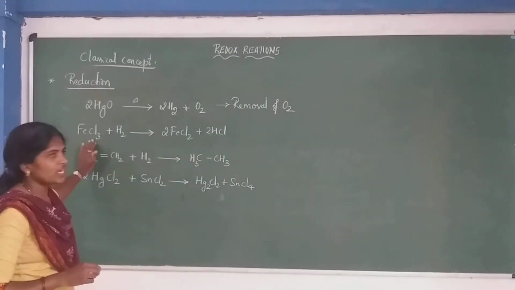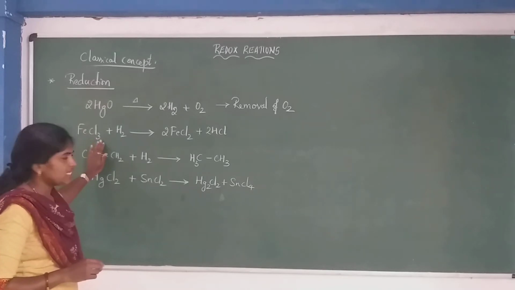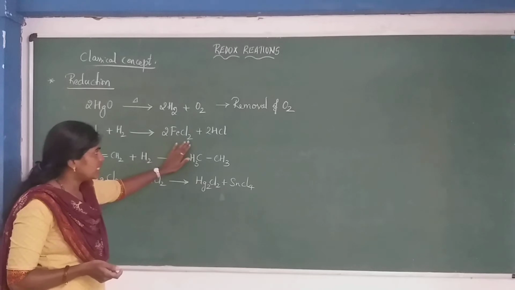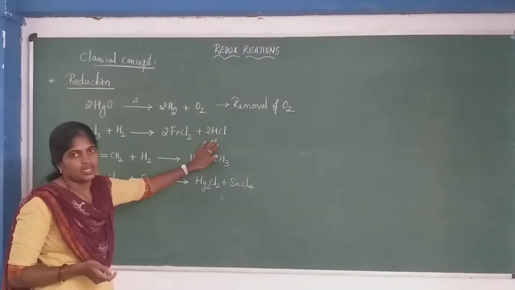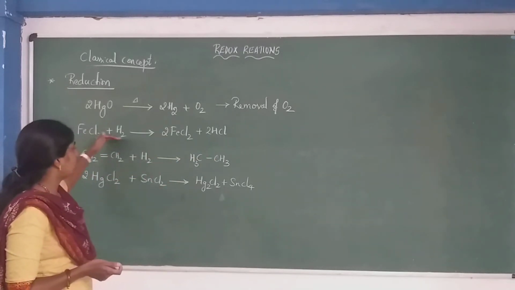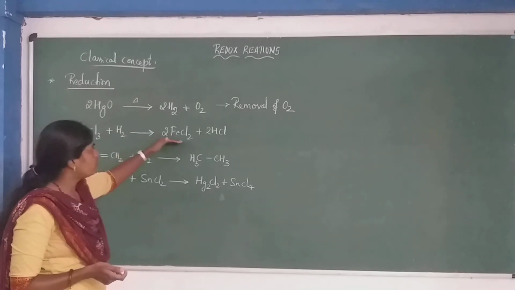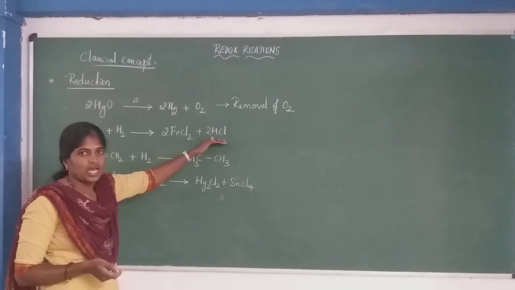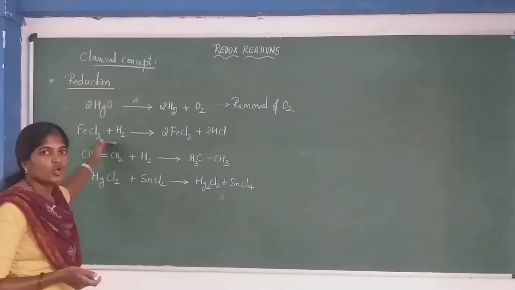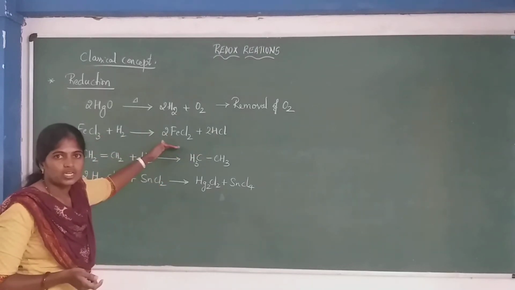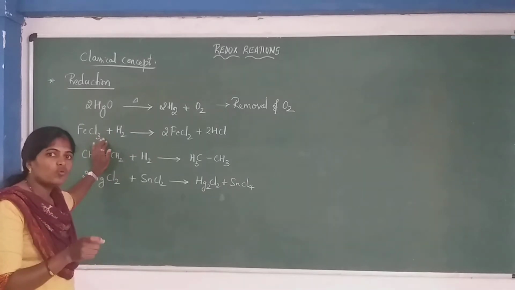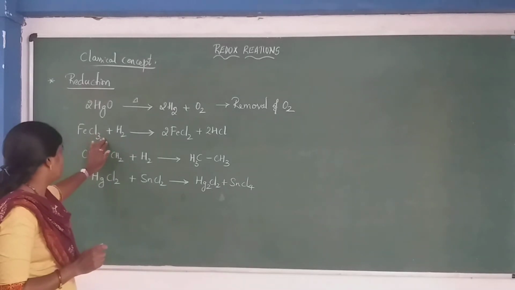Next, ferric chloride, that is FeCl3, combines with hydrogen to form FeCl2 plus HCl. Okay? So FeCl3 combines with hydrogen to form FeCl2 and HCl. So here chloride gets converted to chlorine. So here that is removal of electronegative element.